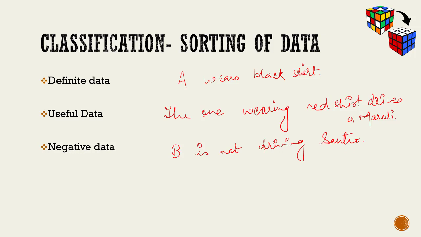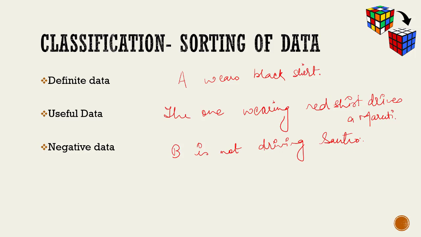So whenever we are solving classification puzzles, it becomes really important to put the negative data wherever I am arranging the information given to me, because that reduces the time I'll spend going back to the question again and again. We'll see by taking some examples how we can use the definite data, the useful data, and the negative data. So let's get started.